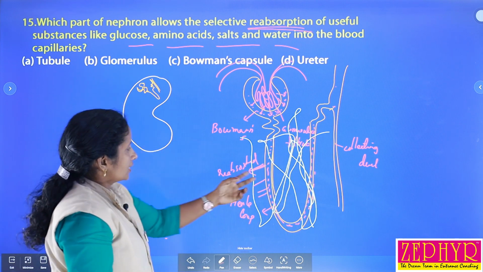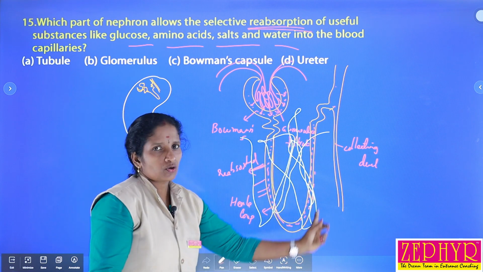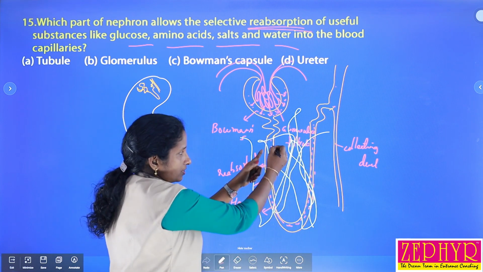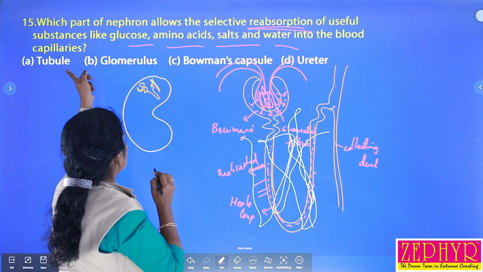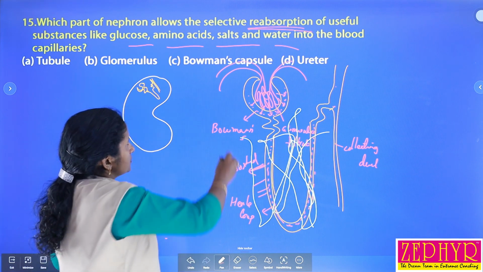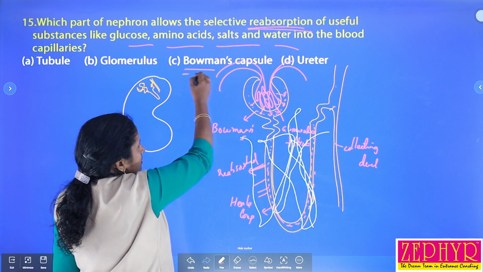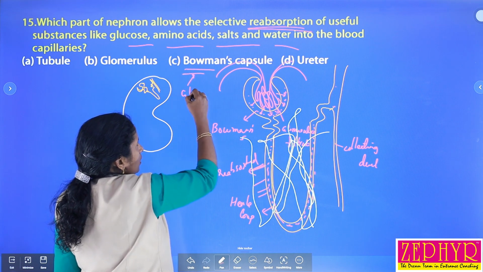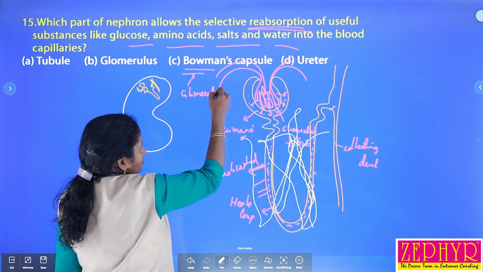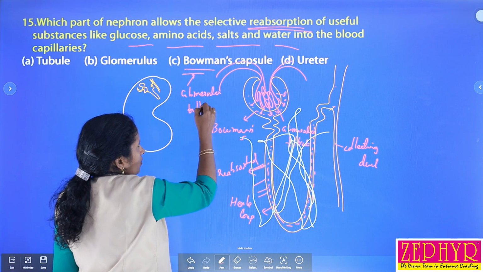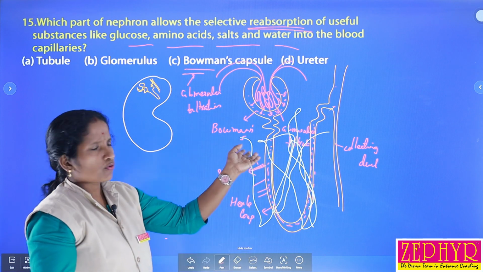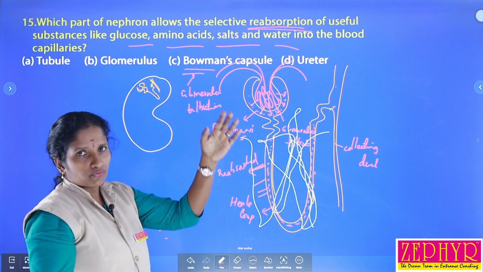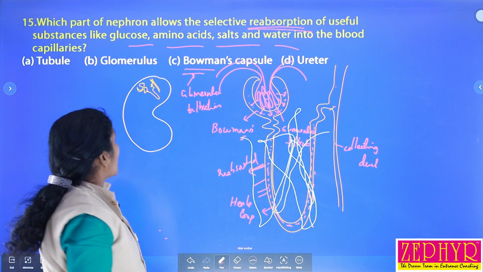All these parts together are known as renal tubules, and this U-shaped structure is called the Henle loop. So here which one is the answer? Bowman's capsule mainly helps for glomerular filtration, not for reabsorption, and ureter mainly helps for passing urine from the kidney to the urinary bladder.